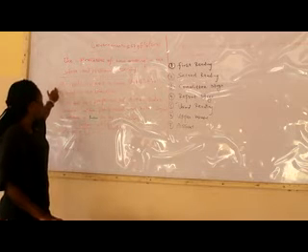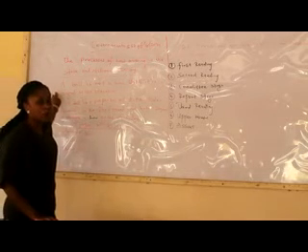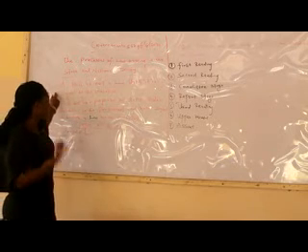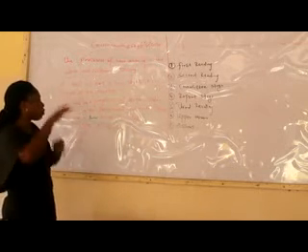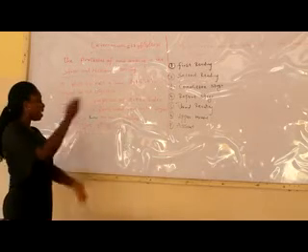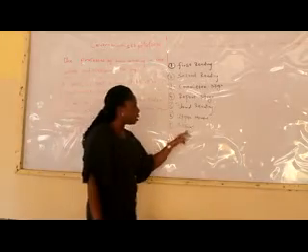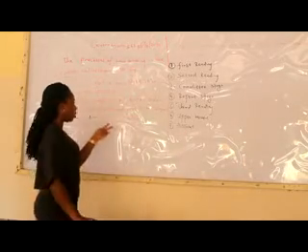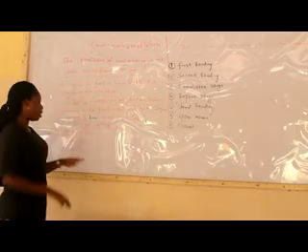Then we defined bill. We said a bill is not a law until it becomes what? Until it is signed by the executive. And then finally I said a bill is a proposal of action under discussion in the parliament, and then later signed to become a law by the president. That is when his assent comes in. That is when a bill becomes what? A law.